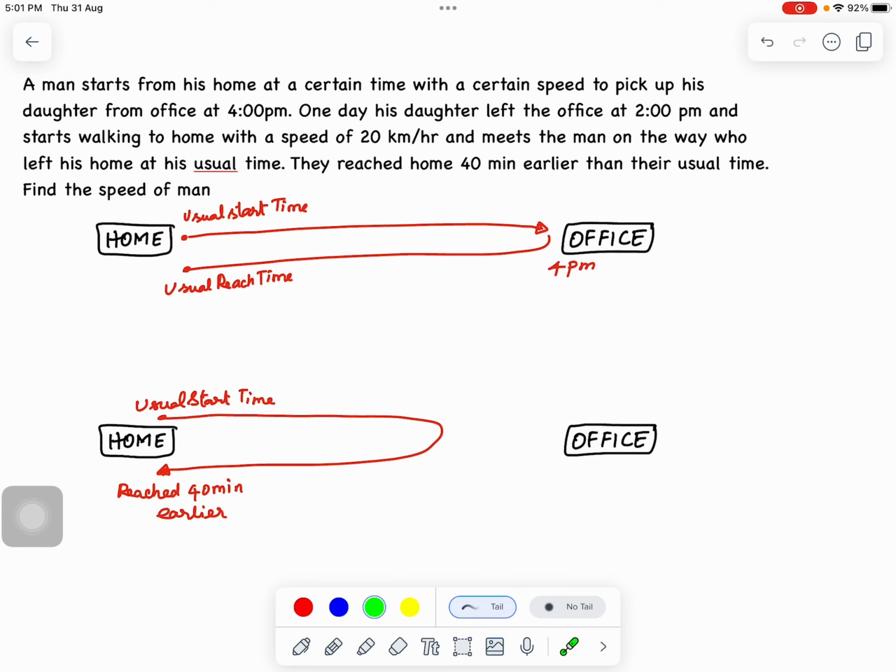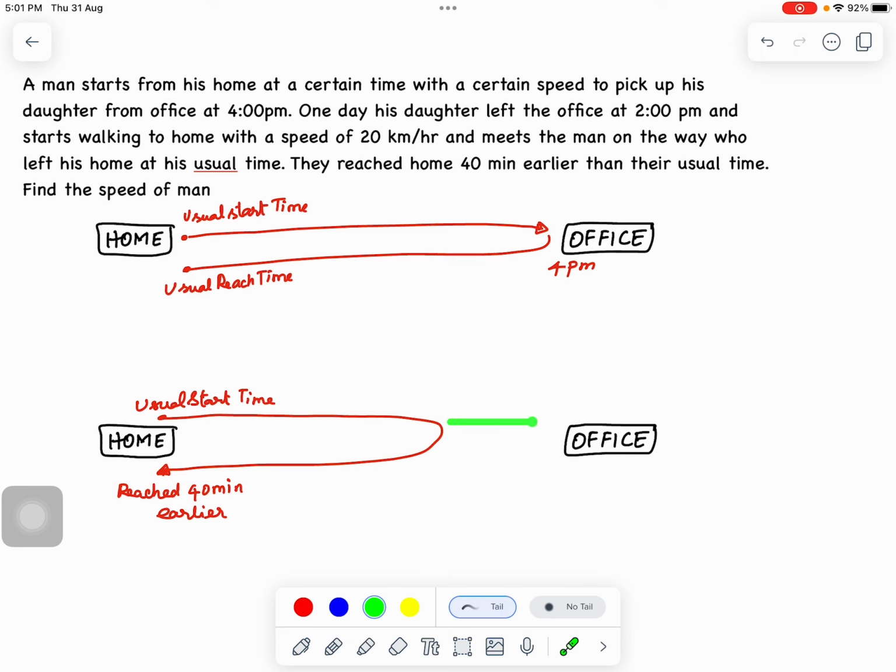But in today's scenario, this man starts at the usual time, but he did not go all the way until the office because he met his daughter midway. He meets his daughter at some point and returns back home, and when he returns home he realizes that he's 40 minutes earlier. So what does that mean? Why did he save 40 minutes?